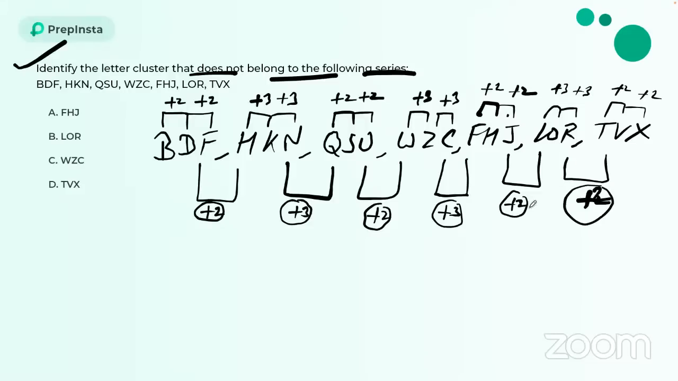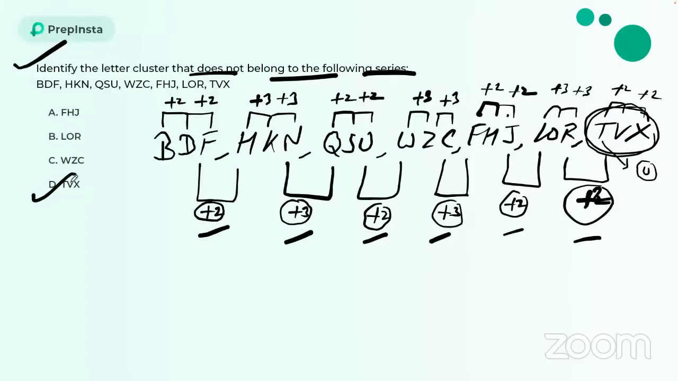So guys, here C plus 2, plus 3, plus 2, plus 3, plus 2 and plus 2 again. So that means this is the wrong one. Here it should be plus 3, then at the place of T, U should be there, not T. So this is the wrong one, TVX. So my answer is nothing but option number D.